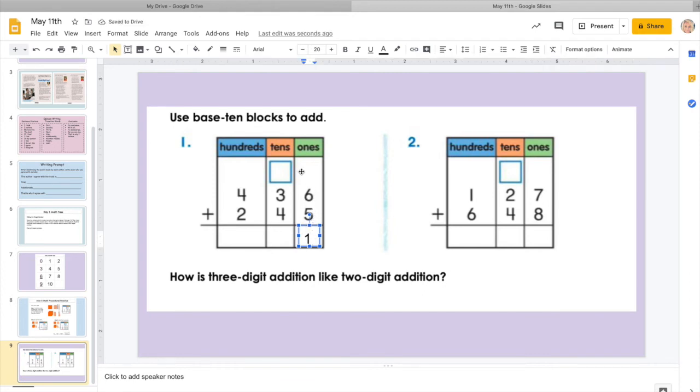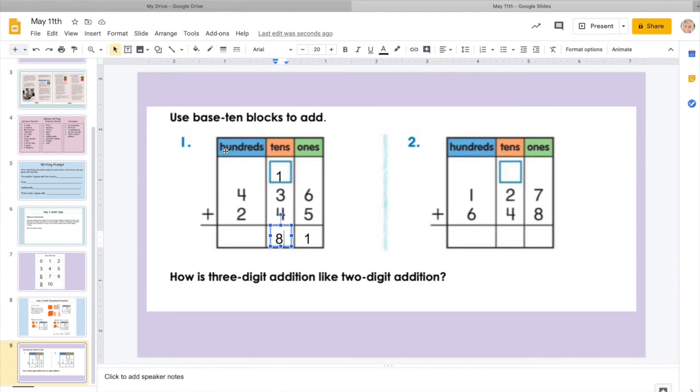and 10 or more move next door. So that 1 in the tens column, we are going to put that with the other tens. That way it doesn't get lonely. Now we're going to add the tens column. This is step 2. 1 plus 3 is 4. 4 and 4 more is 8. That is less than 10, so we're going to put that 8 right there in the tens column.